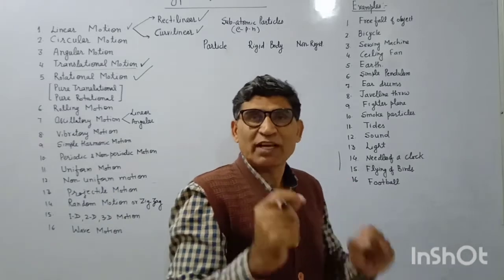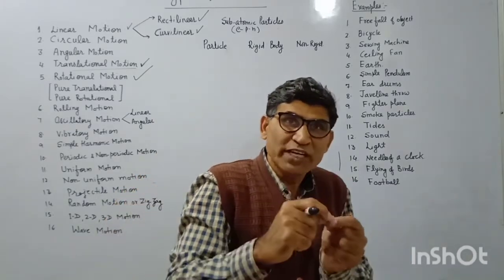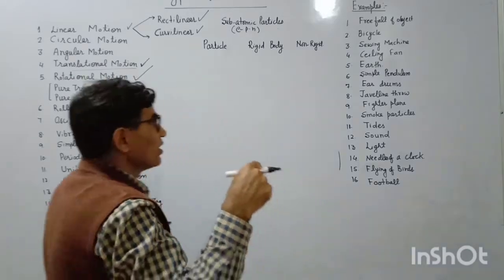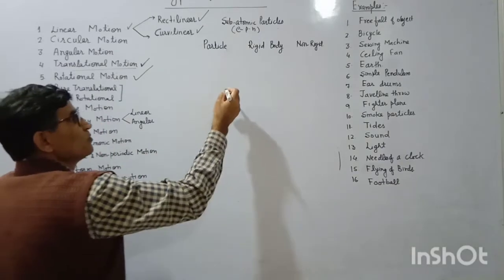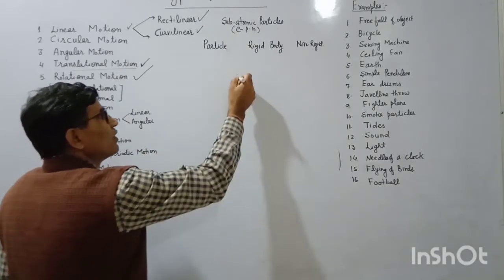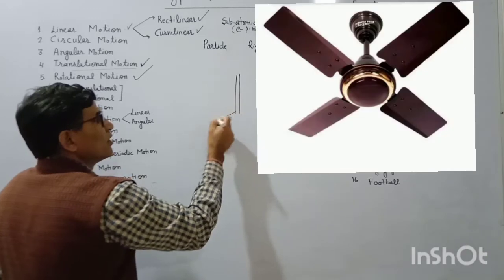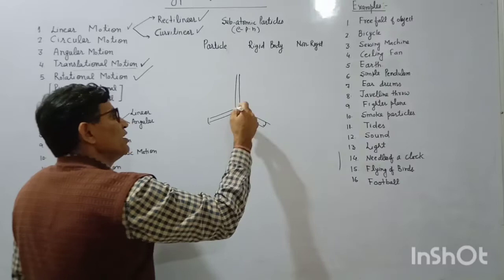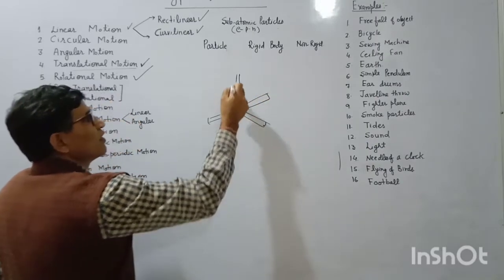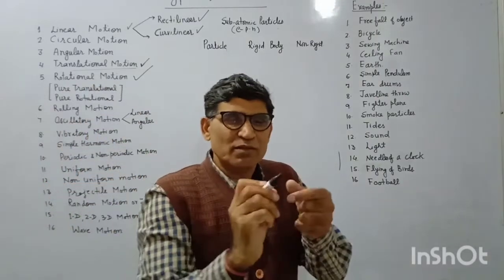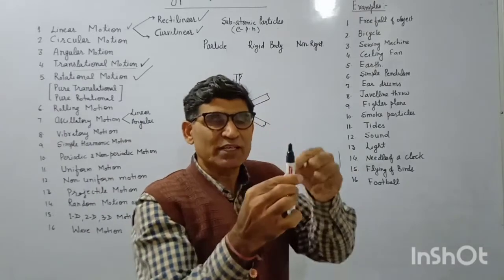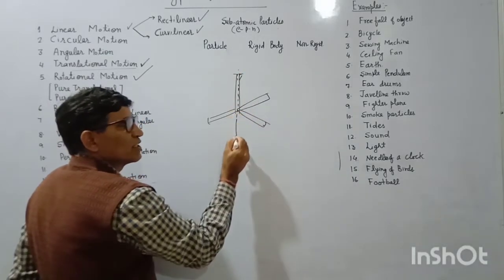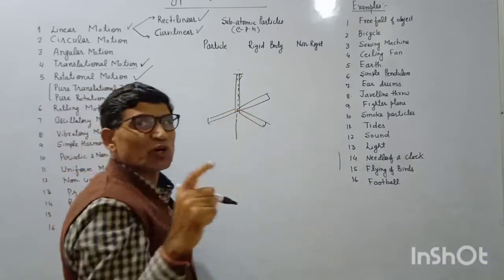So in pure rotational motion what happens? The body only rotates about a fixed axis. You can say the axis of rotation remains fixed. Suppose we have a ceiling fan. It is having pure rotation. It is rotating about a fixed line, its axis of rotation. This is fixed, so we call it pure rotation.